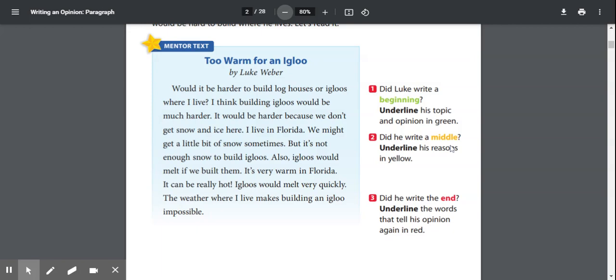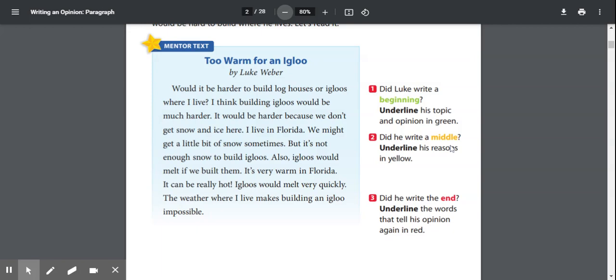Here, I want us to look through a text, okay? Too Warm for an Igloo by Luke Weber. Would it be harder to build log houses or igloos where I live? I think building igloos would be much harder. It would be harder because we don't get snow and ice here. I live in Florida. We might get a little bit of snow sometimes, but it's not enough snow to build igloos. Also, igloos would melt if we built them. It's very warm in Florida. It can be really hot. Igloos would melt very quickly. The weather where I live makes building an igloo impossible.